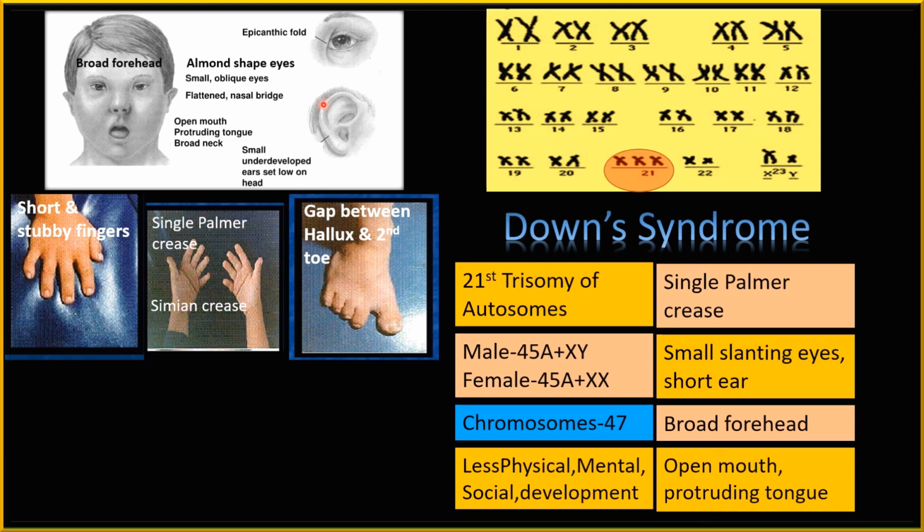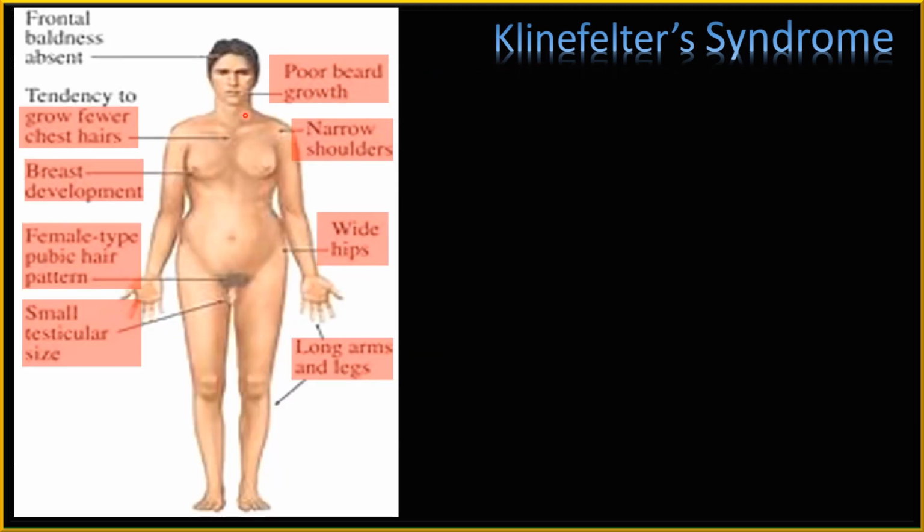So in case of Down syndrome, it is related to autosome, that is 21st trisomy of autosome. Now, in case of the third genetic disorder, which is called Klinefelter syndrome, this is a picture of a male. Now, this male shows feminine characters. What are the feminine characters?